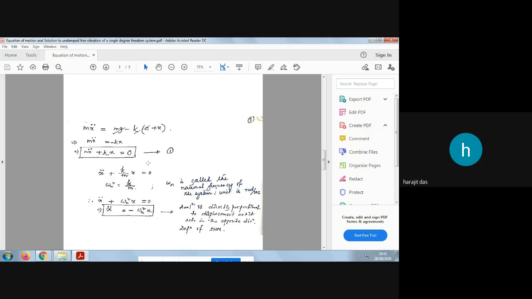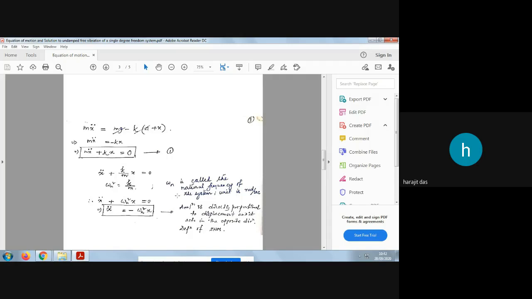And if you are asked to prove from that equation that it is a simple harmonic motion equation, then you need to show this. The negative sign shows that the acceleration is opposite to displacement, and this gives the definition of simple harmonic motion.